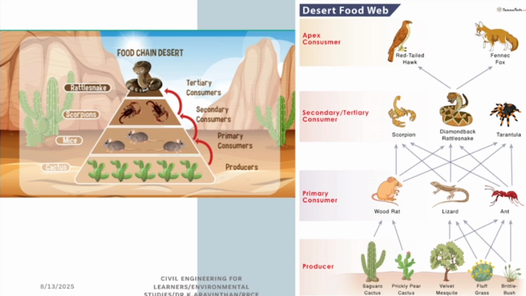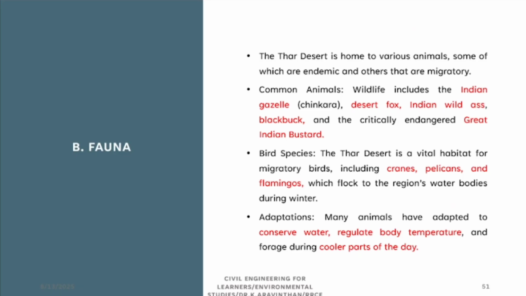In a food web, a single producer can be consumed by multiple species. Can you see? The plants are consumed by rat, also by lizard and ant. So there are multiple webs. That is why it is called food web. That is called food chain, one after the other. So it can be consumed by scorpions, etc. Like food chain and food web in desert ecosystem.